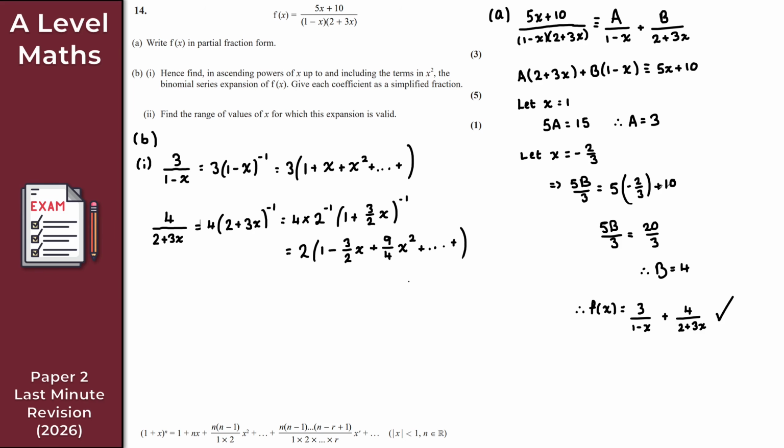To finish, f of x is equal to this series expansion times 3, plus this series expansion times 2. My pen is really annoying me. I'm so sorry, I know I'm being slightly pedantic, but it is really annoying. So I'm going to get 3 plus 3x plus 3x squared. Again, that just carries on, but we don't care. Plus this series expansion, so that's 2, minus 3x.